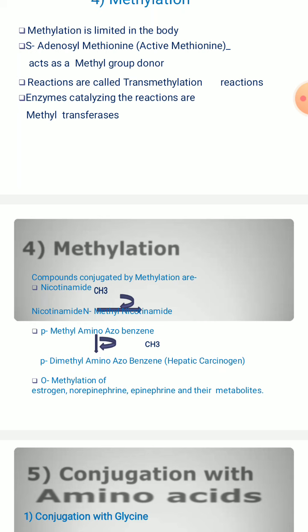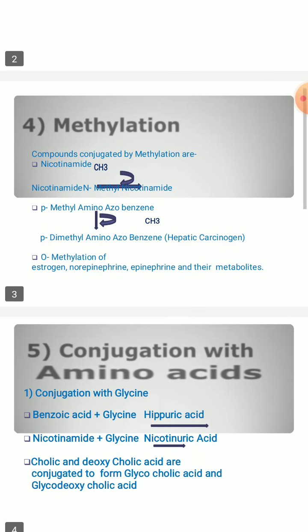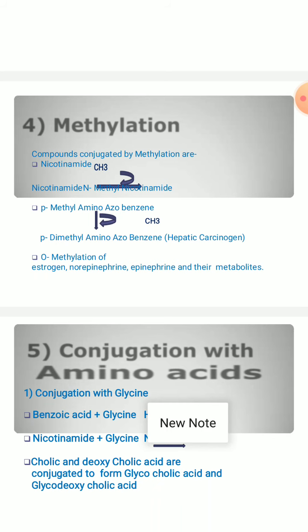We can see here that was para-methylation, and this is ortho-methylation. Ortho-methylation of estrogen, norepinephrine, epinephrine and their metabolites we can also see. How these are methylated: the methyl group is transferred, and it is involved in the formation of the particular conjugated product.